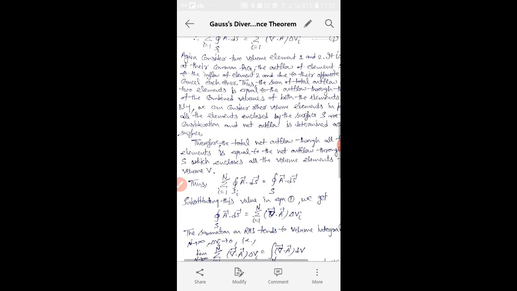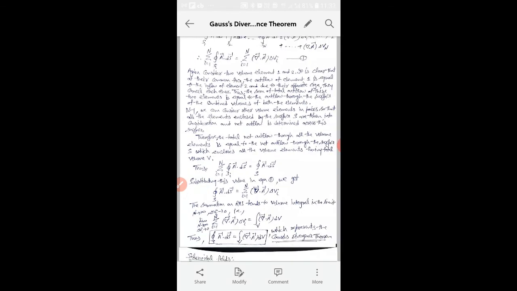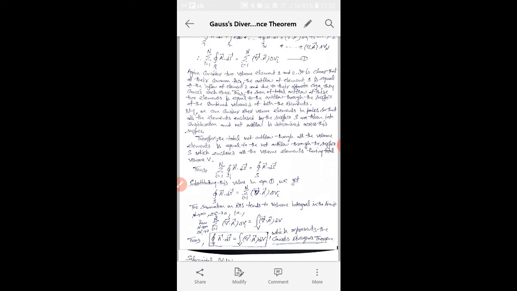So all the volume elements enclosed by the surface S are taken into consideration, and the net outflow is determined across this surface. Therefore the total net outflow through all the volume elements is equal to the net outflow through the surface S, which encloses all the volume elements having total volume V.